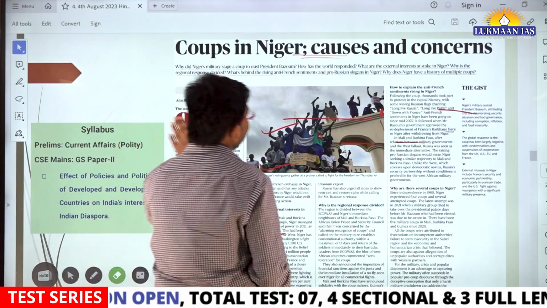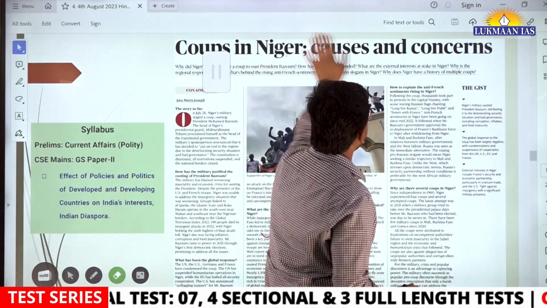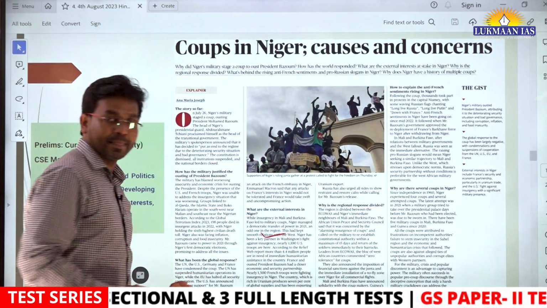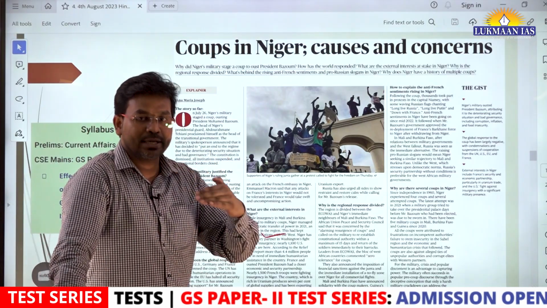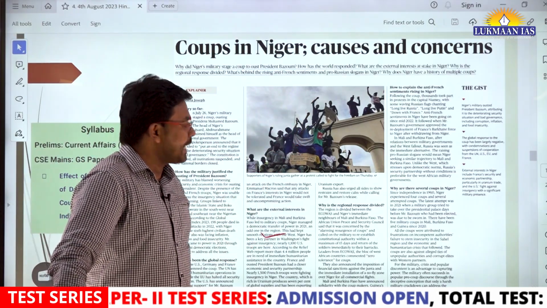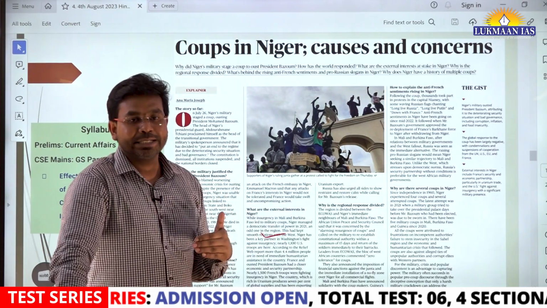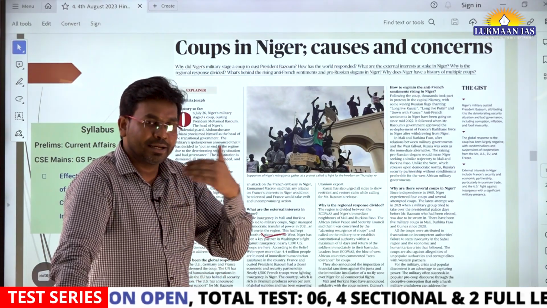Apart from this, we have another topic, which is the coup in Niger. Niger is one of the countries in northern Africa. Recently in Niger, the army establishment has conducted a coup.